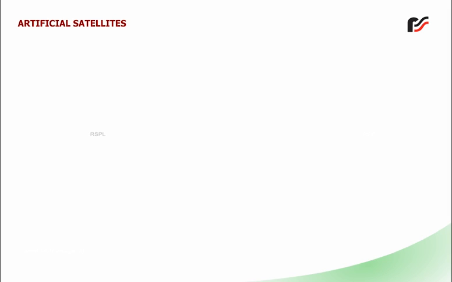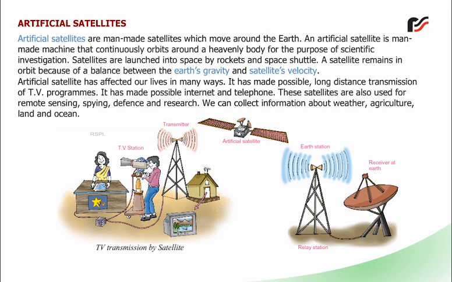Artificial satellites. Artificial satellites are man-made satellites which move around the Earth. An artificial satellite is a man-made machine that continuously orbits around a heavenly body for the purpose of scientific investigation. Satellites are launched into space by rockets and space shuttles. A satellite remains in orbit because of a balance between the Earth's gravity and the satellite's velocity.